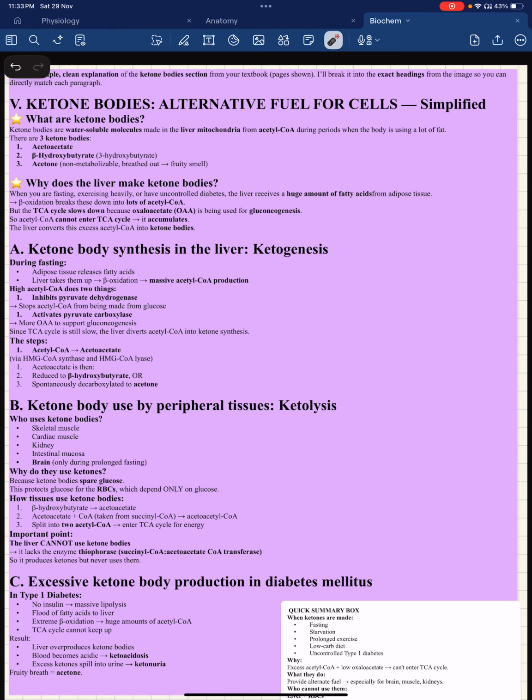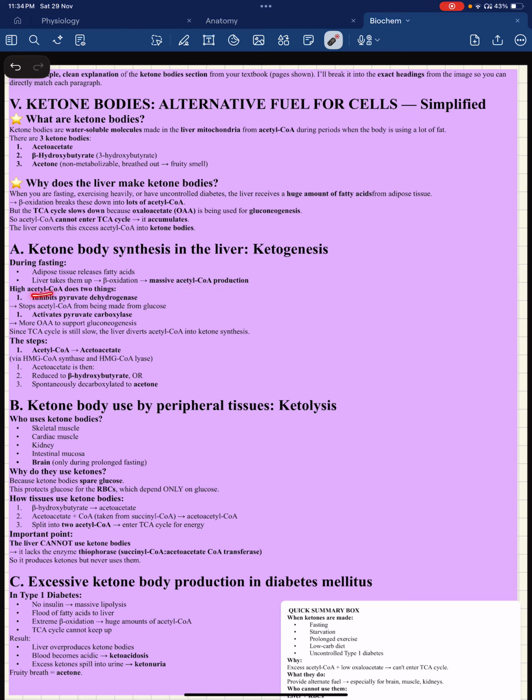What happens in ketogenesis is that again during fasting, adipose tissues release fatty acids, the liver takes them up, beta oxidation, and this massive acetyl CoA production, because this acetyl CoA isn't going into the TCA cycle. Instead, because oxaloacetate is being used for gluconeogenesis. So what about this acetyl CoA? Acetyl CoA will be converted to ketone bodies.